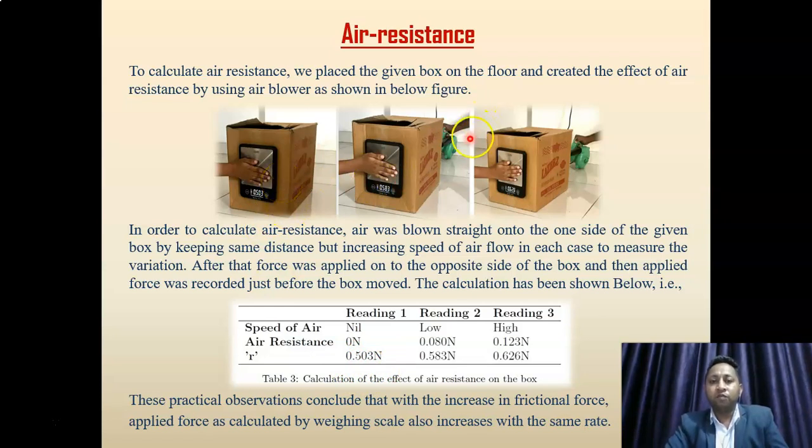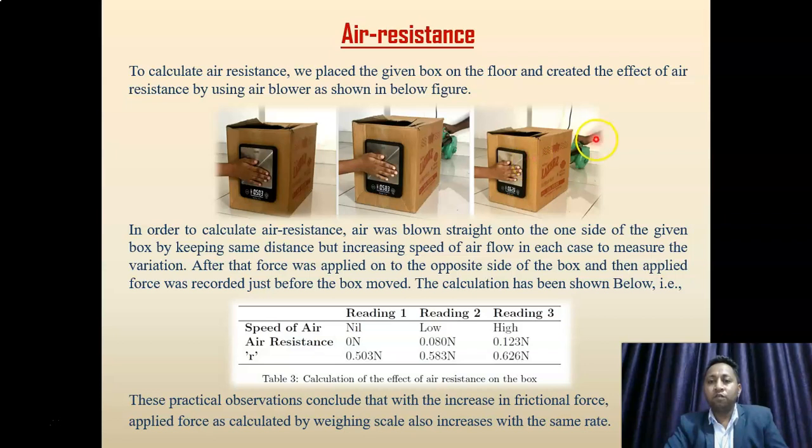In the second case, we blew the air blower behind the box at low speed. Here we observed that the box moved when force exceeded 0.583 Newton, right? Here we know that the friction between the surface is 0.503 Newton. So by subtracting friction from the applied force, we get air resistance equal to 0.080 Newton in that case.